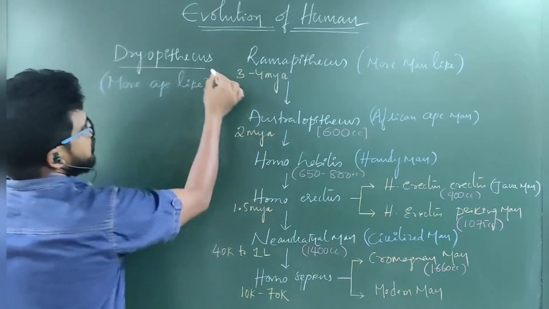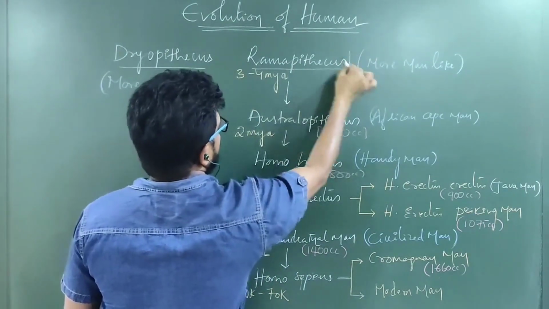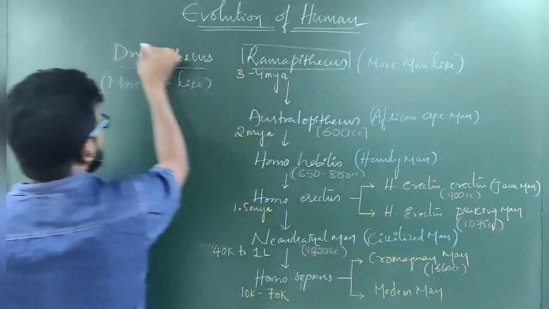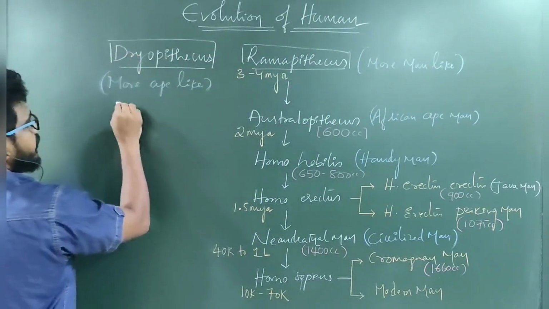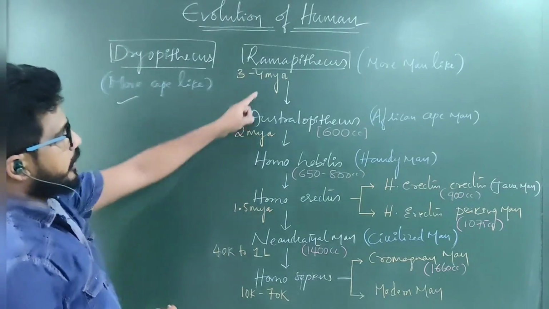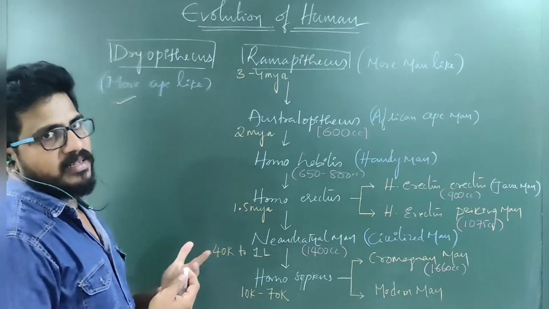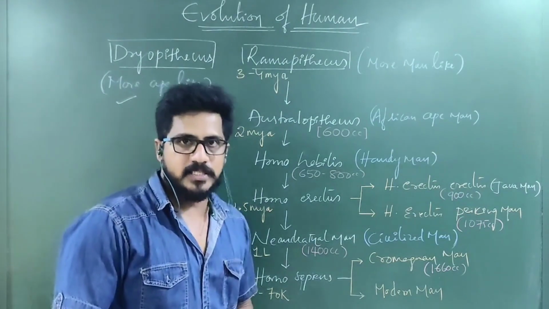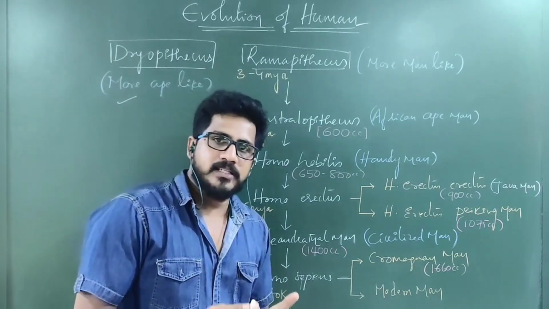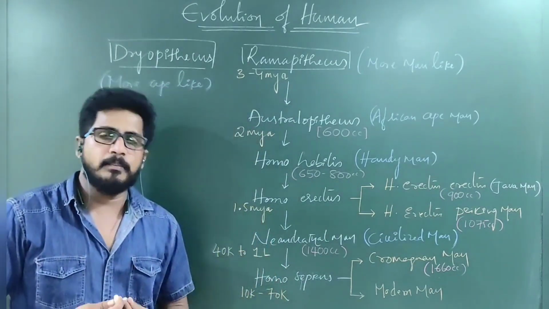So Dryopithecus and Ramapithecus are the two. One is ape-like, another one is more man-like, evolved from the primates. Primates are the most developed mammals.